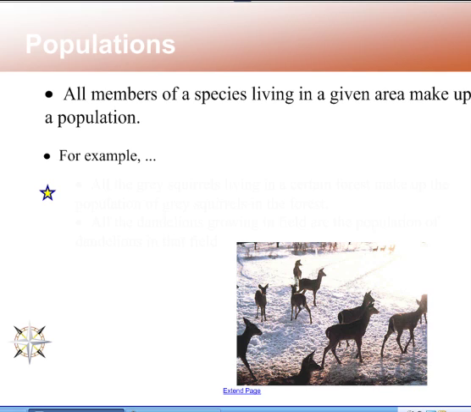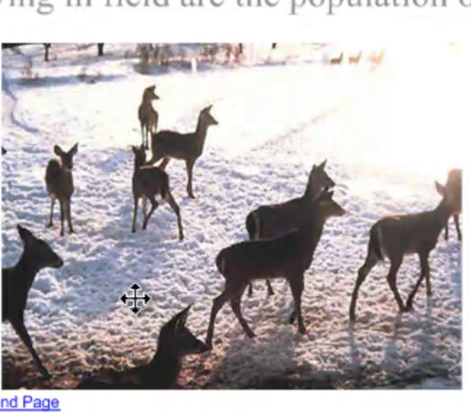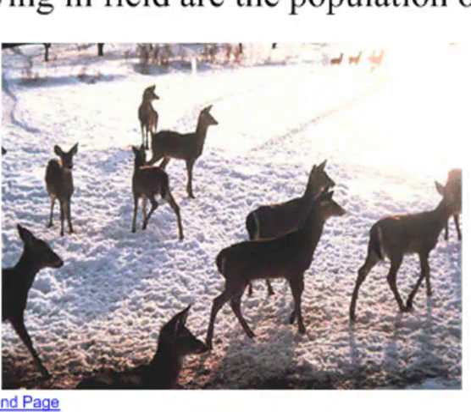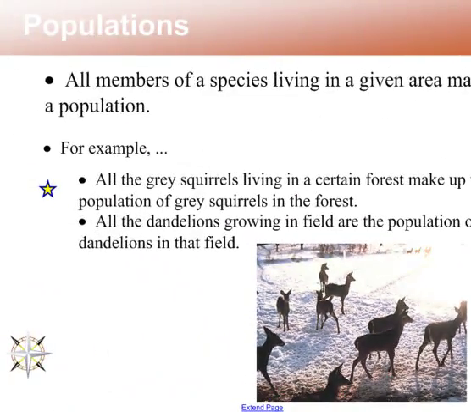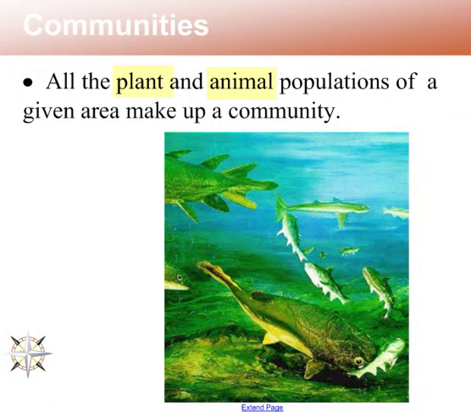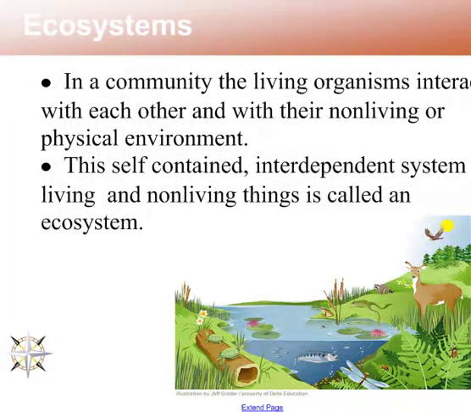Again, a population: members of a species living in a given area. So here's an example, a group of deer living in the same area, or a population of gray squirrels living in a very specific forest. A community, again, all the plant and animal populations of a given area, so all of the different types of living things. And finally, ecosystems. Again, we're talking how those living and non-living things interact together.